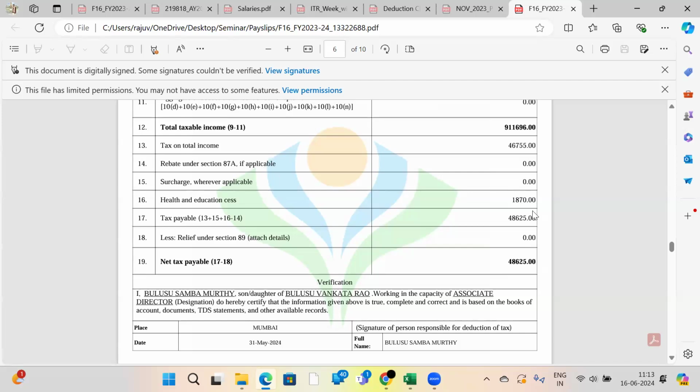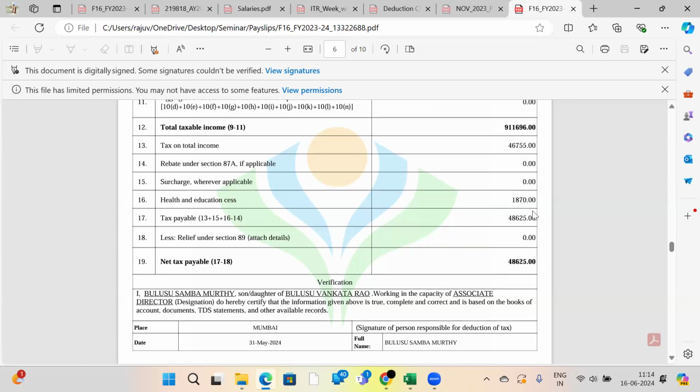Madam, one second. What kind of investments do you have? I have LIC, health insurance, and my children's tuition fees. I'm availing all these things. When I choose the new tax regime, I cannot get all these benefits. So is it not beneficial for me as a salaried person to go back to only the old regime?